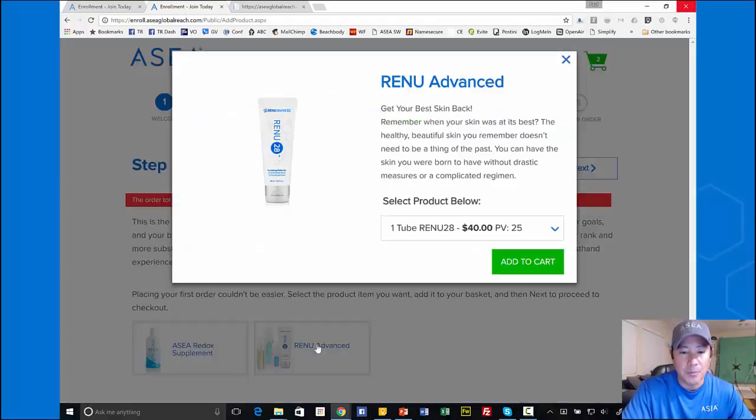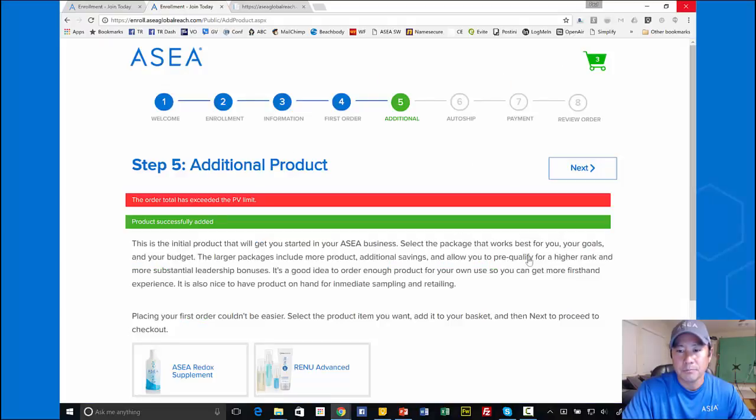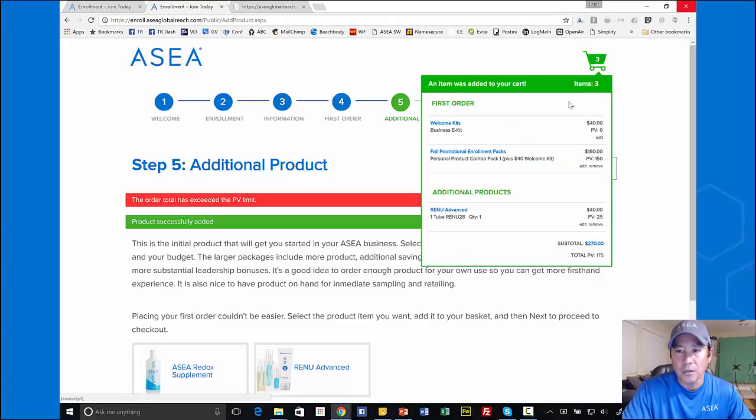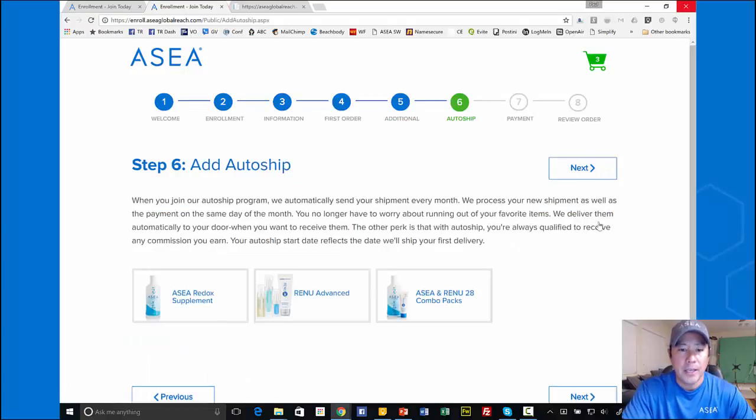So what if I added something that was less, let's say just 1 tube of Renew 28. Could I do that? Let's click on add to cart. Boom, it's done. If I click continue and I click on the cart, it was able to add the Renew Advanced because I'm still only at a total of 175 PV. So again, 200 is the max. And then once you're done with that, you'll go ahead and click next, set up the auto ship, and go through the rest of the process.